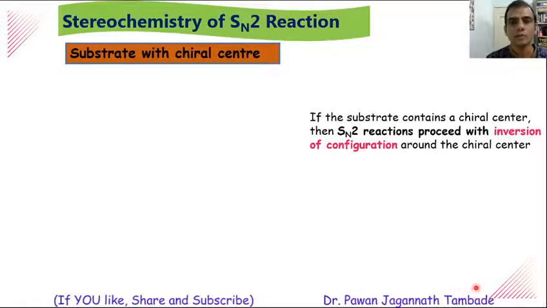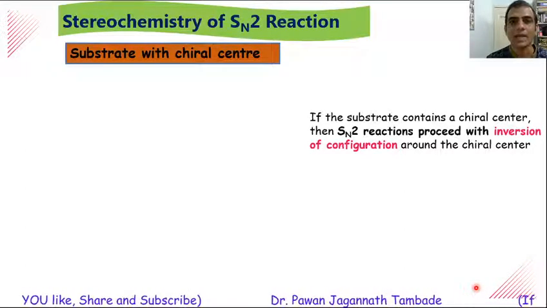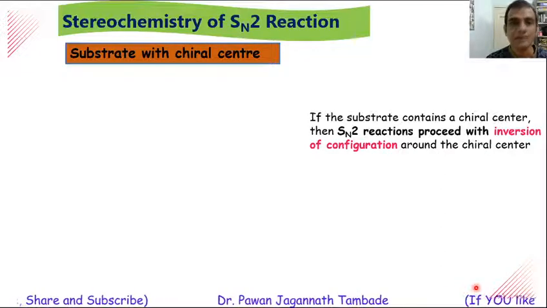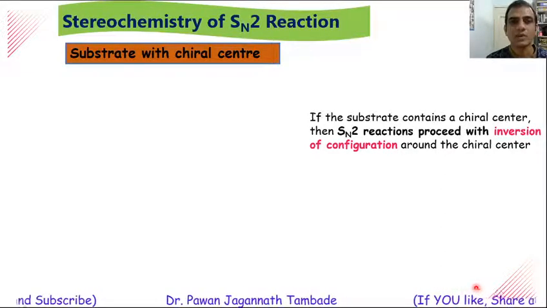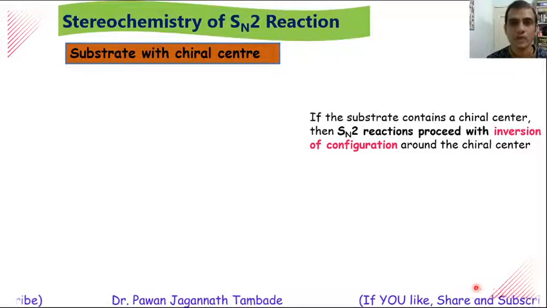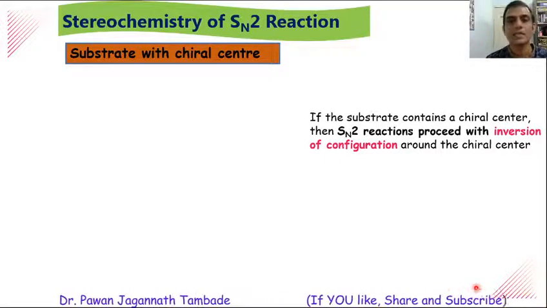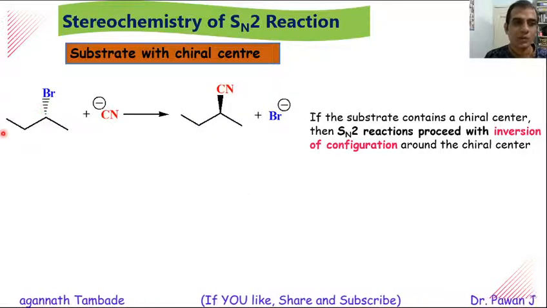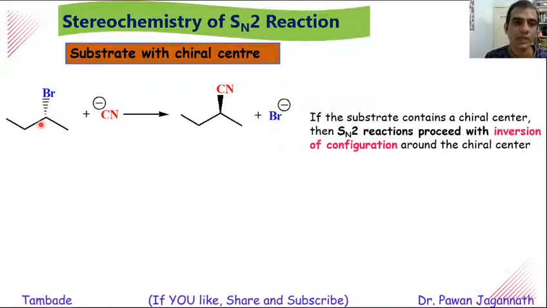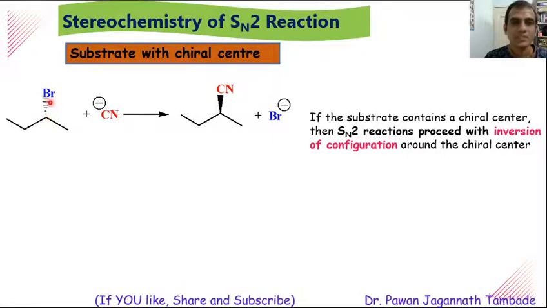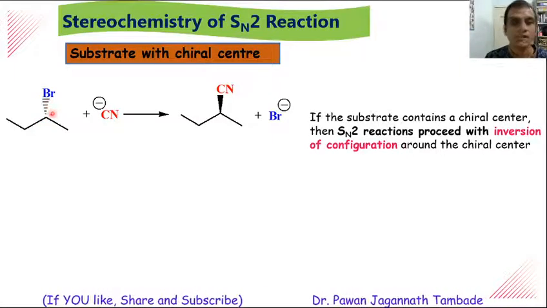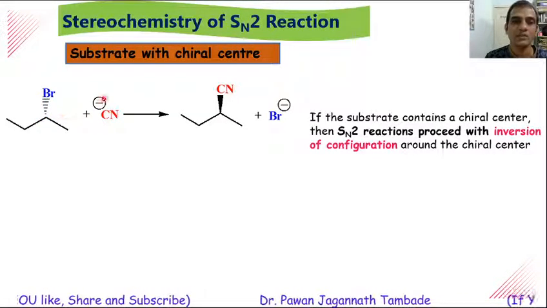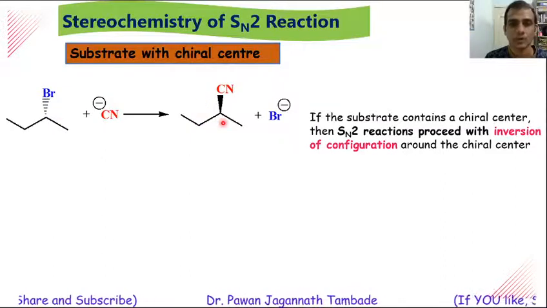If the leaving group is attached to some carbon atom but it is not a chiral center, then also we cannot observe any inversion of stereochemistry. In order to understand this concept, look at this reaction. Look at this molecule. This is 2-bromobutane having some specific absolute configuration. When this molecule is allowed to react with this nucleophile, we will get this type of product.